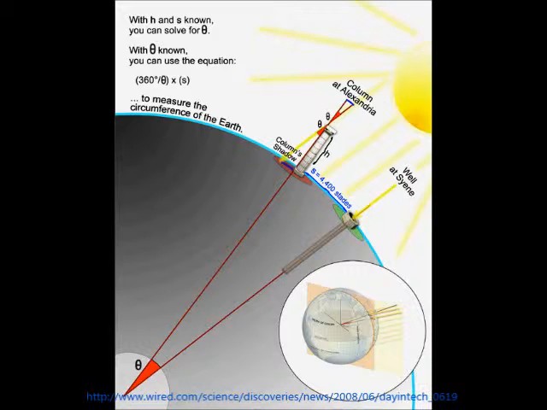Eratosthenes now had all the data he needed to calculate the circumference of the Earth. 7.2 degrees is about 1/50th of the full 360 degrees in a circle, so he knew that 50 times the distance between Alexandria and Syene would give him the Earth's circumference. 50 times the 492 miles gave Eratosthenes 24.6 thousand miles. The actual distance is 24.9 thousand miles, so Eratosthenes got remarkably close without needing any of the technology that we use today.